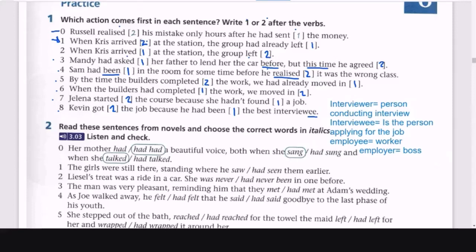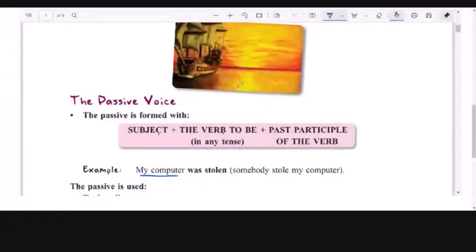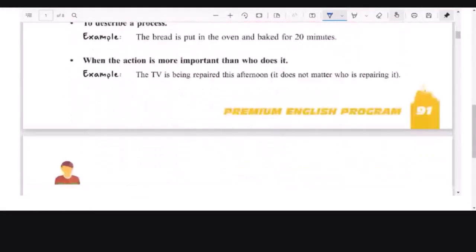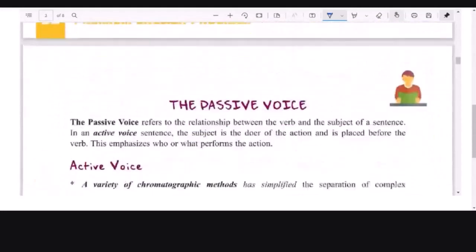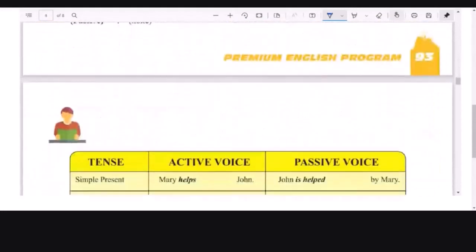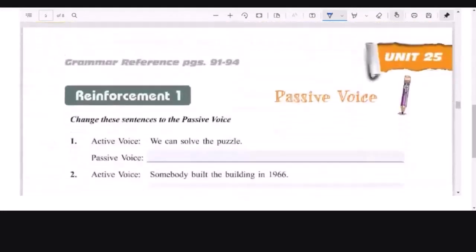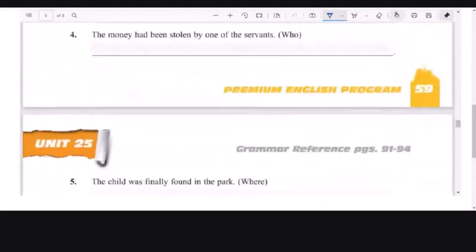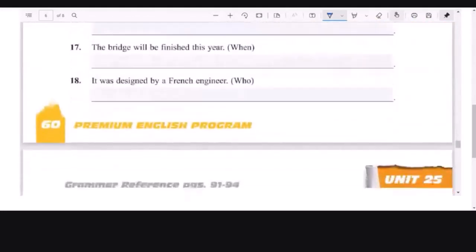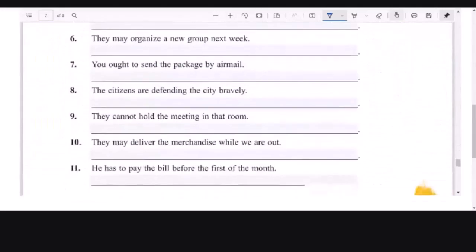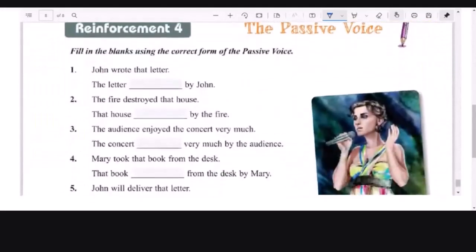Let's go to our book, and we can continue in this book. Let's see the exercises. What exercises do we have about the passive voice? Is there something about the past perfect here?